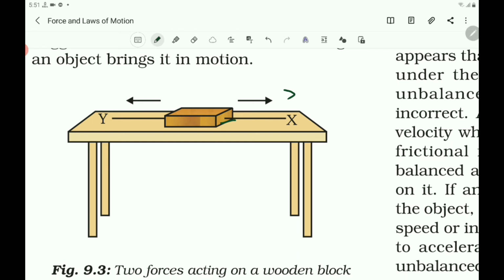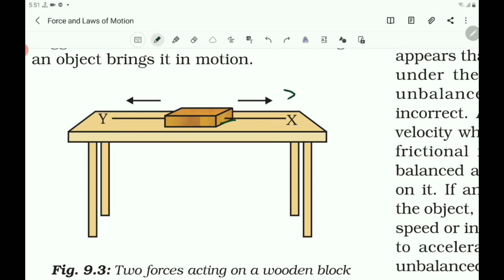Now consider the situation in which two opposite forces of different magnitudes pull the block. Here the forces by X and Y are not equal. They are pulled with unequal forces. What happens to the block? The two forces are not balanced, and the unbalanced force acts in this direction. The block moves. Here the block will move in the direction of the greater force.